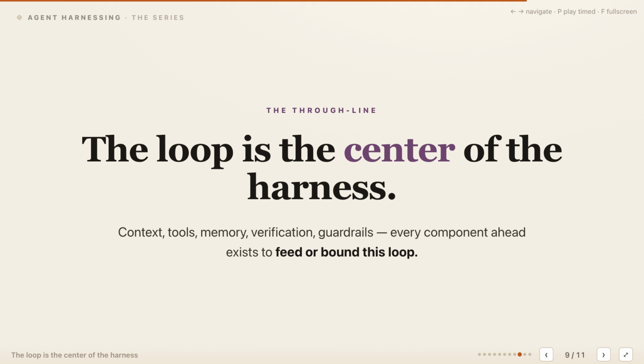The loop is the center of the harness because every other component either feeds it or bounds it. Context decides what enters each turn, tools define possible actions, and memory carries selected information across time. Verification checks results, while guardrails constrain which actions may continue and when the run must stop. Together, these components shape capability, latency, cost, and risk by changing what the loop can see, do, and repeat.